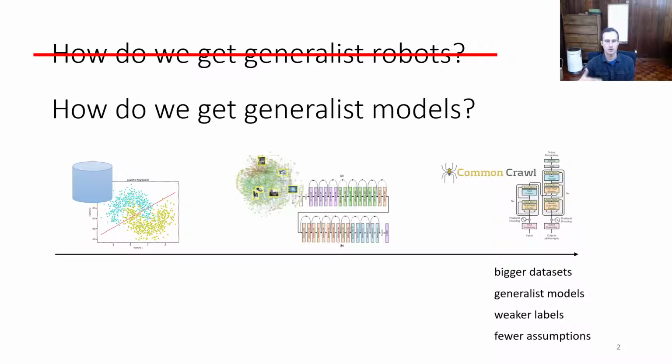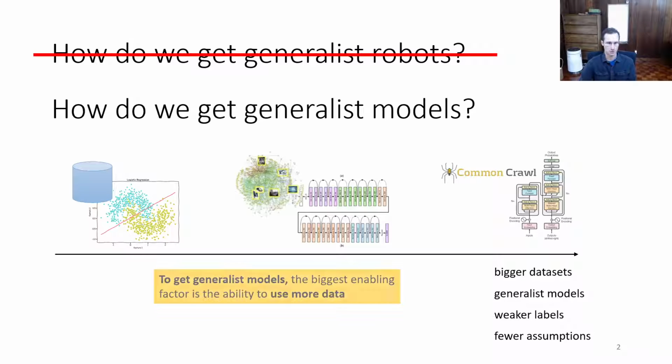And we also need to make fewer assumptions. For example, we might not be able to assume that our data consists of paired XY tuples. Maybe it's just unstructured text or unstructured images. Perhaps we need to deal with the fact that more and more of our data might be irrelevant to the task, and we have to use larger, higher capacity models that can pull out the signal even from extremely diverse data sources. So to get generalist models, the biggest enabling factor is the ability to use more data.